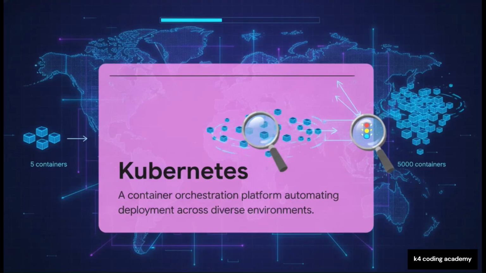Now, managing 5 containers manually is easy enough, right? But what happens when you have 5,000? That's where Kubernetes comes in. It's a container orchestration platform that acts as the ultimate traffic cop. It completely automates deployment, seamlessly scales things up when traffic spikes, and even provides self-healing fault tolerance if a container suddenly crashes.